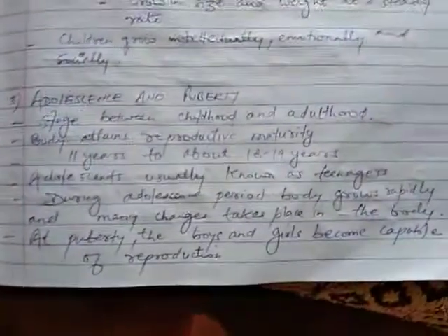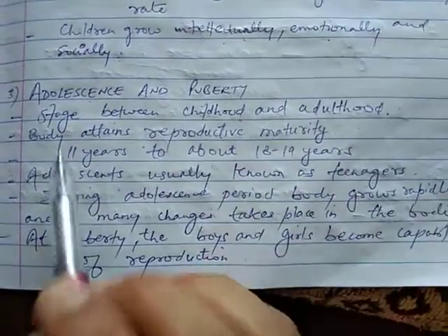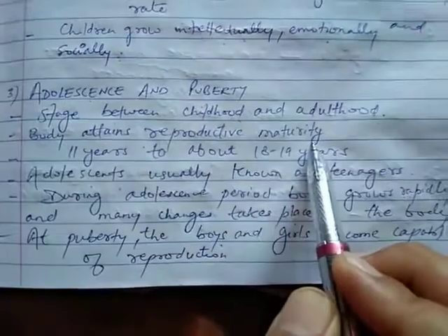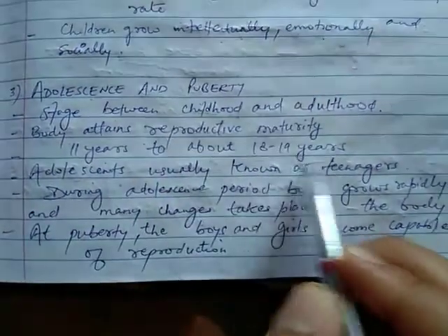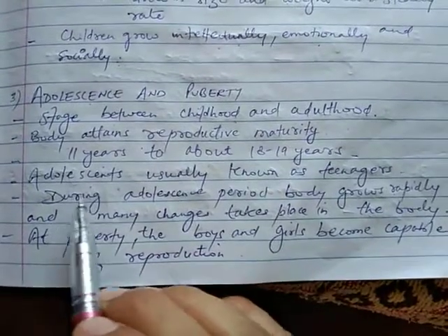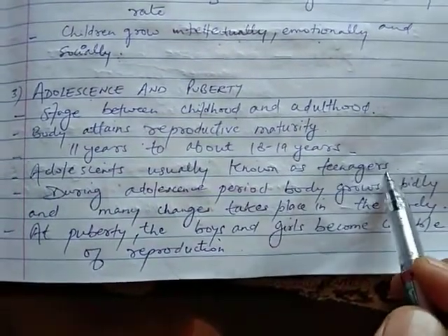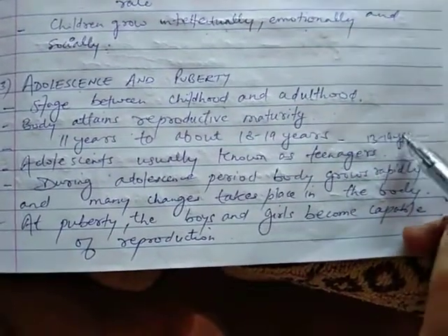Now students, this is the stage between childhood and adulthood. In this, the body attains reproductive maturity. So it is 11 years to about 18 to 19 years that it remains. So adolescents are basically known as teenagers because it is from 13 to 19 years of age.